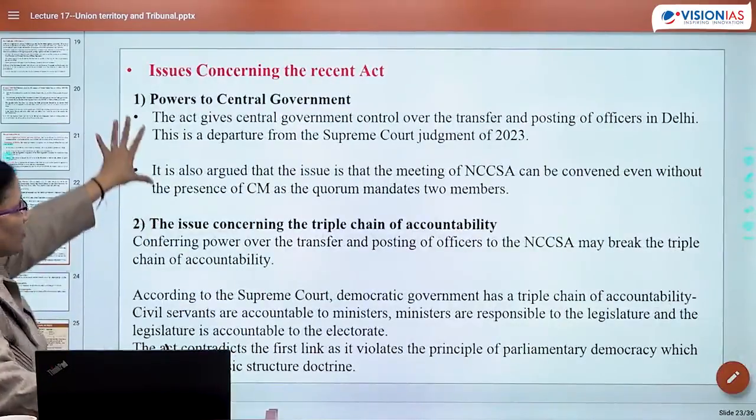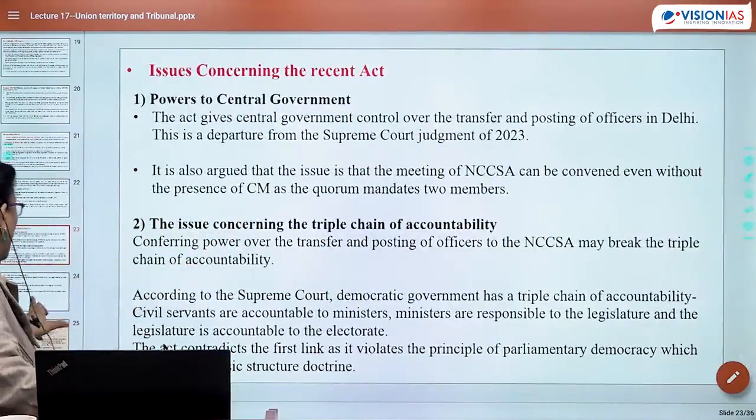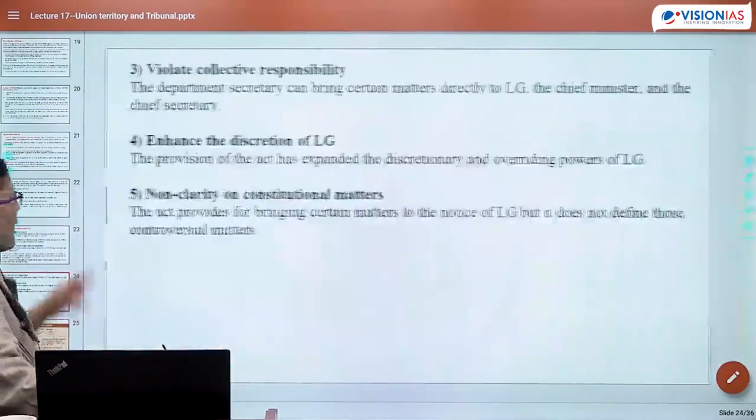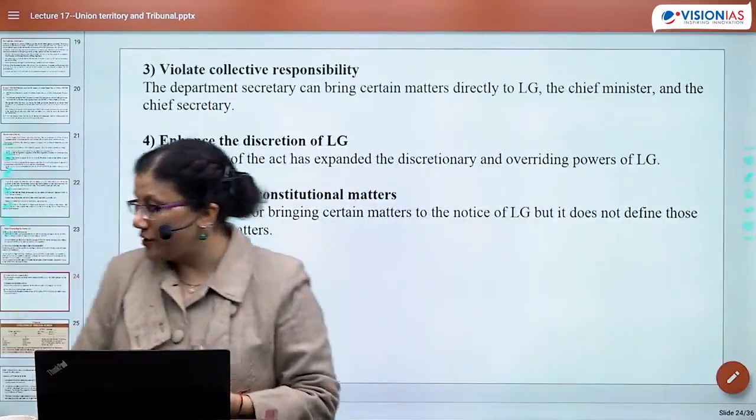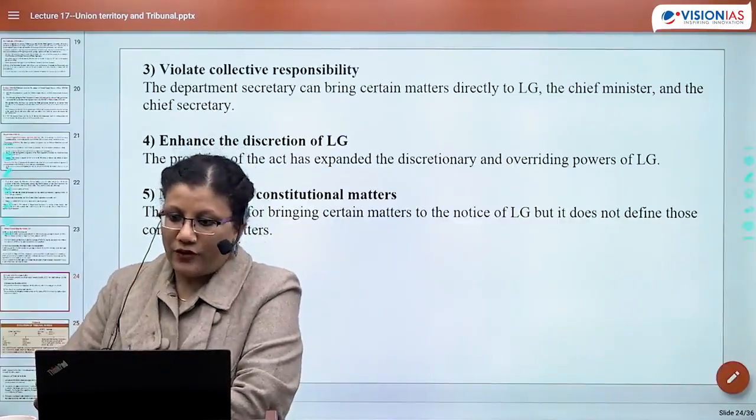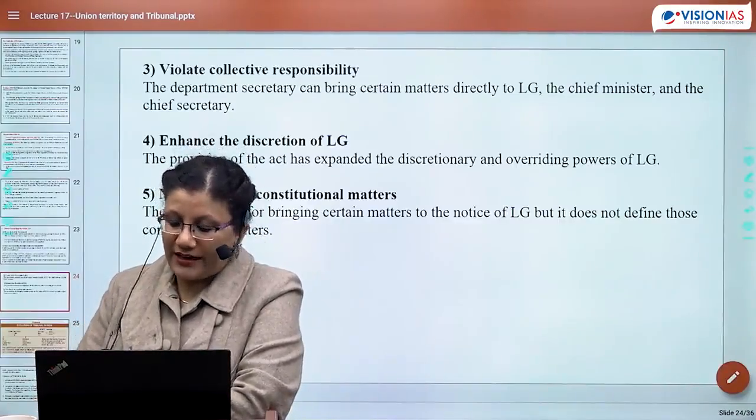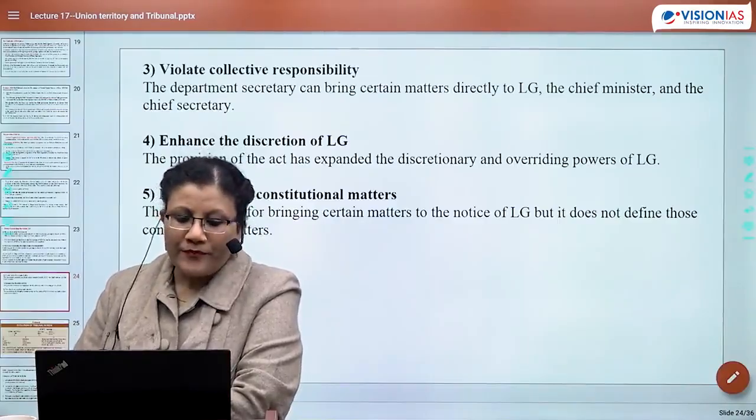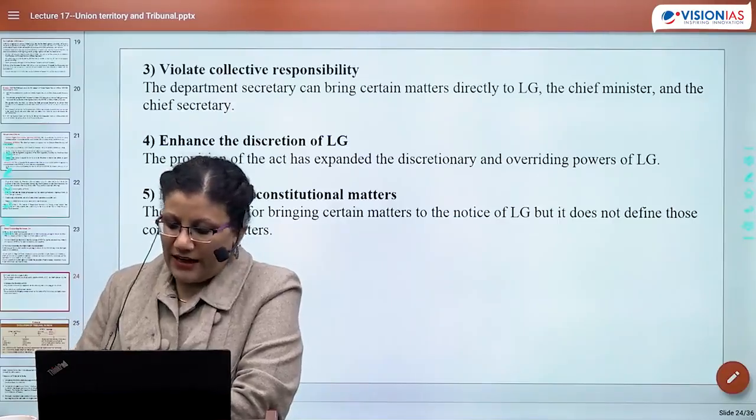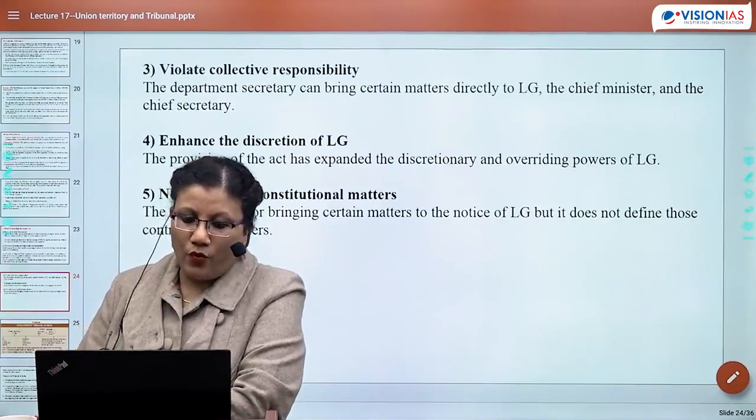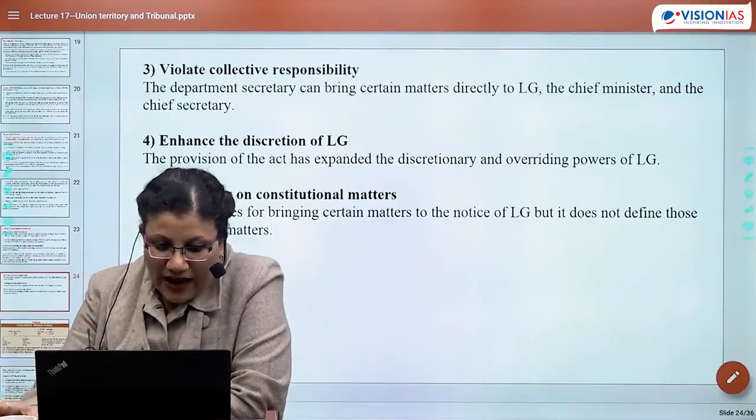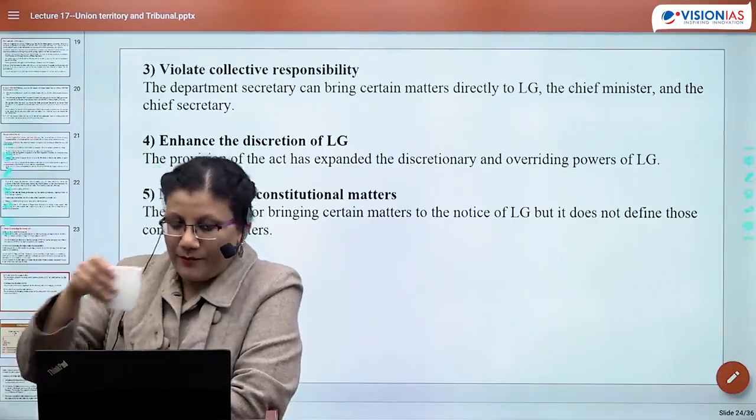But of course, I thought that this thing regarding the triple chain or this collective responsibility could be asked in your prelims. So now, before we move to the tribunal section, I have a few questions I would like to ask. This is regarding states and union territories. These questions I have already discussed, but again, tell me which is the first Indian state to have 3 capitals.